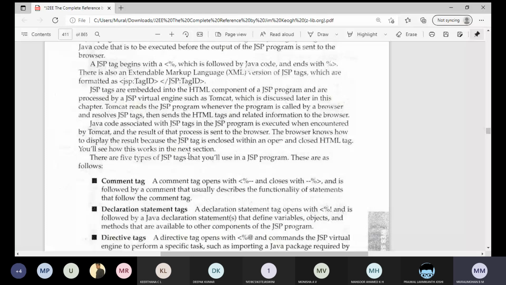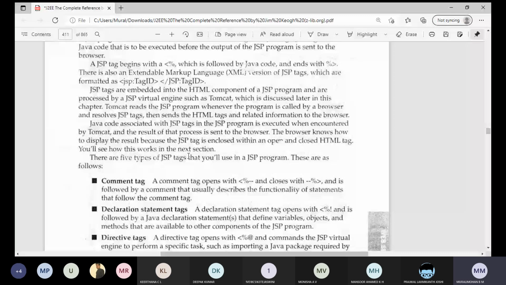Even though there is an option inside the JSP page to write the Java code, don't follow that. Only if you want to test something, by trial and error, just for the time being, you can use Java code inside it.